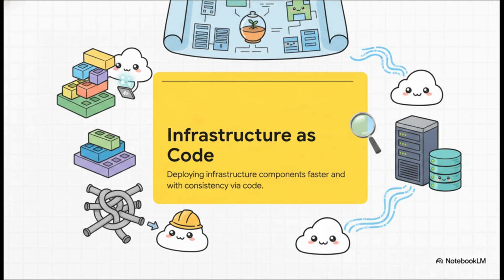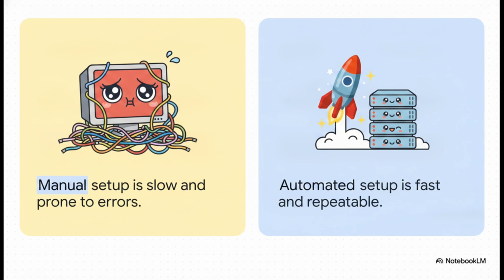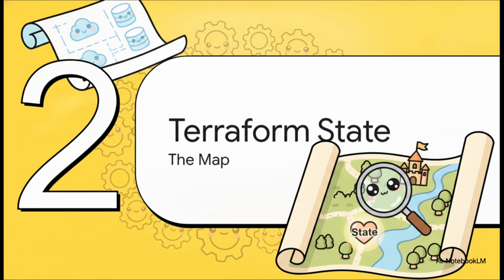and with absolute consistency. This comparison really hits the nail on the head when we look at the old way versus the new way. In the past, managing infrastructure meant logging into AWS or Azure and manually clicking through endless, tedious menus just to create a server. It's so slow, and it's highly prone to human error. Plus, if a server crashes, you're stuck relying on your memory, or worse, outdated documentation to rebuild it. But with automated IaC, if a server dies, you literally just run your script again. It eliminates the guesswork, perfectly recreates your environment, and cures those 3 a.m. panic attacks for good. Moving right along to Section 2, the map, understanding Terraform state.